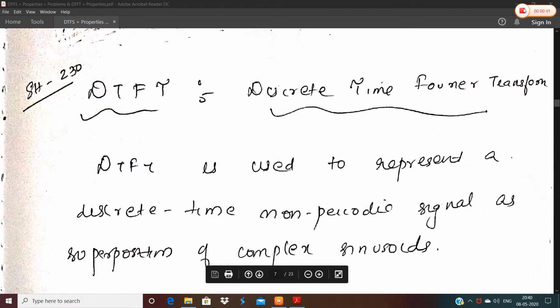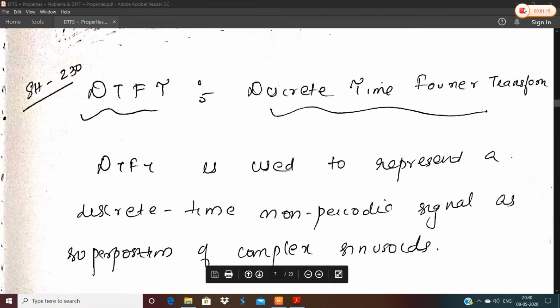So in this class, we'll be mainly dealing with a brief introduction to the DTFT representation, that is discrete time Fourier transform, the main properties of DTFS and DTFT listed as a table, as well as one more problem based on DTFS. So we actually plan to cover the topics of DTFS and DTFT and the properties of DTFS and DTFT parallelly. That's why I'm dealing with the topic of introduction to DTFT in this class.